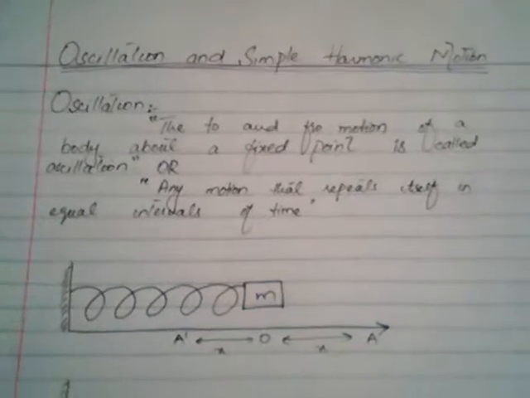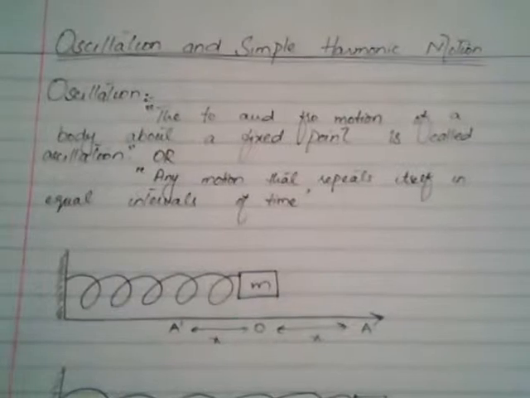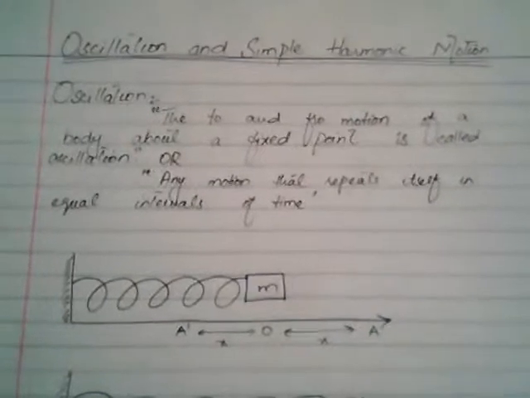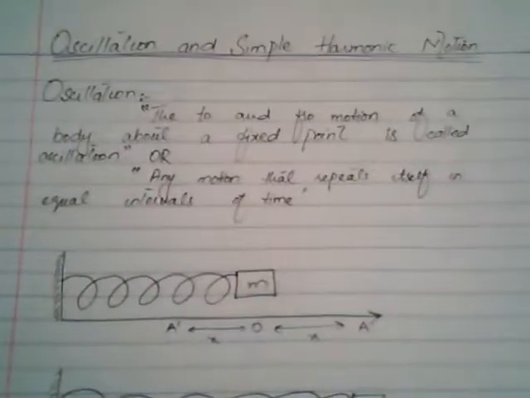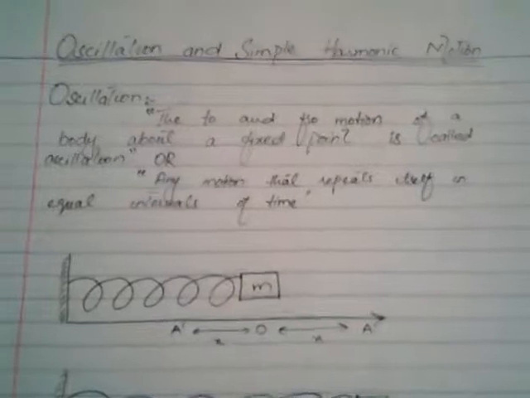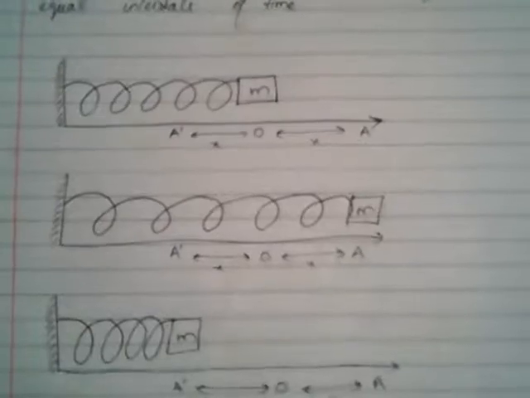We have many examples of oscillation out there, like the earth revolving around the sun, the mass attached to a pendulum, the mass attached to a spring. So here today we're going to talk about the mass attached to a spring. So how can we say that it oscillates to and fro about a fixed point?